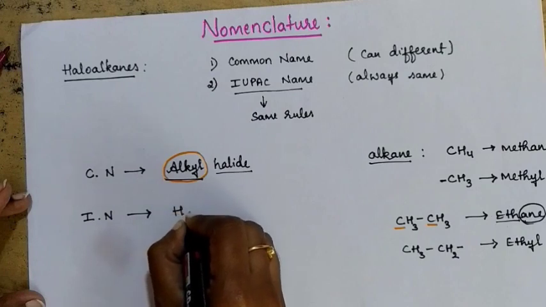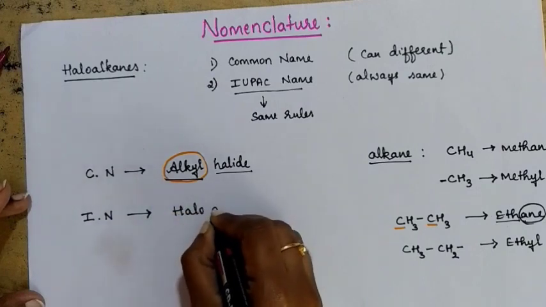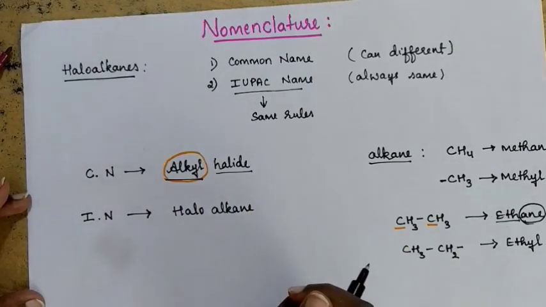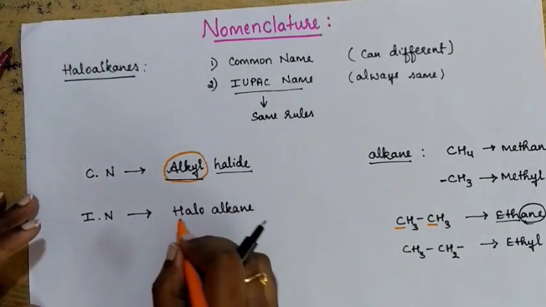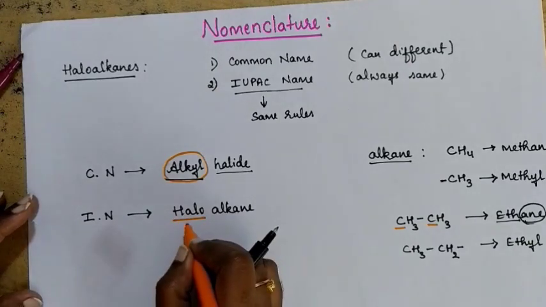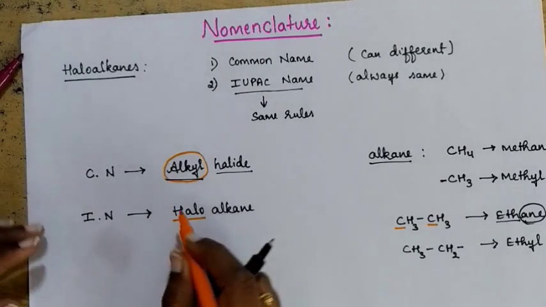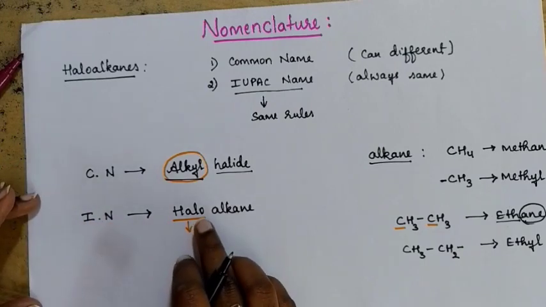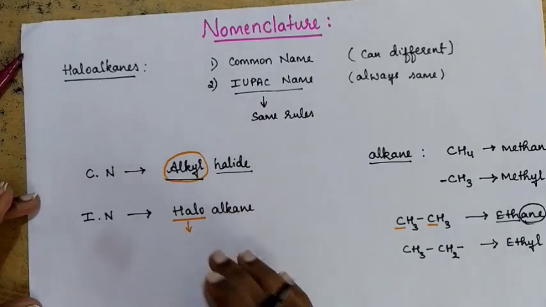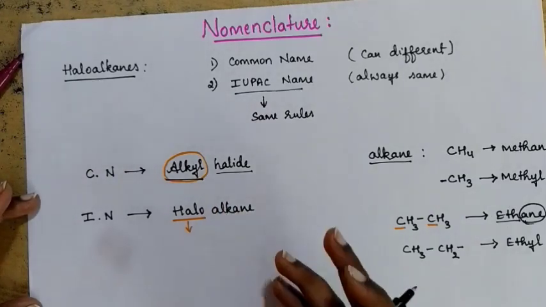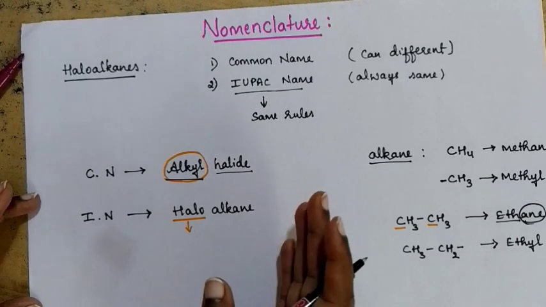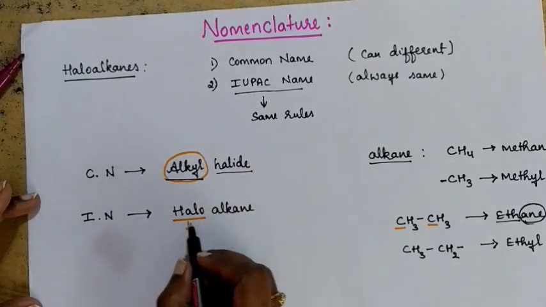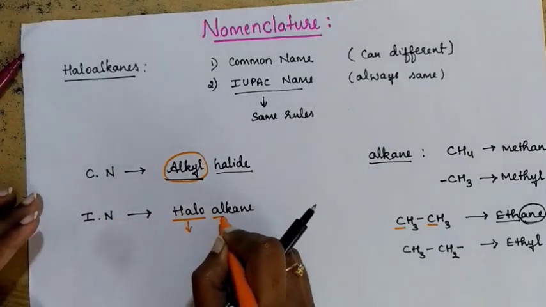You are going to write in the form of haloalkene itself, and this is the name of the chapter. Halo is referring to the halogen atom. Why did we write halo first here? Because in this compound, the halogen group is going to act as the functional group or the substituent. If it is a functional group or substituent, then that must be considered as a prefix, no? So we are going to write halo first, followed by alk.